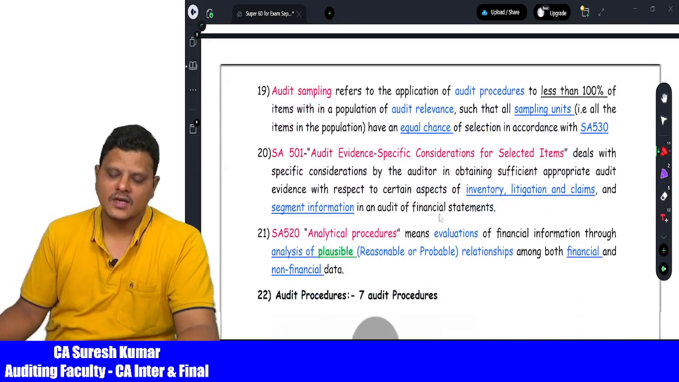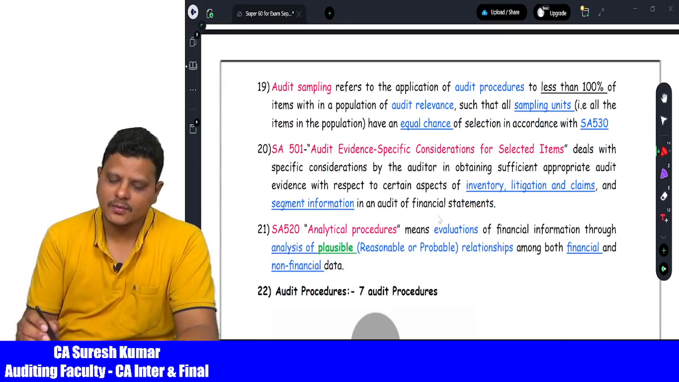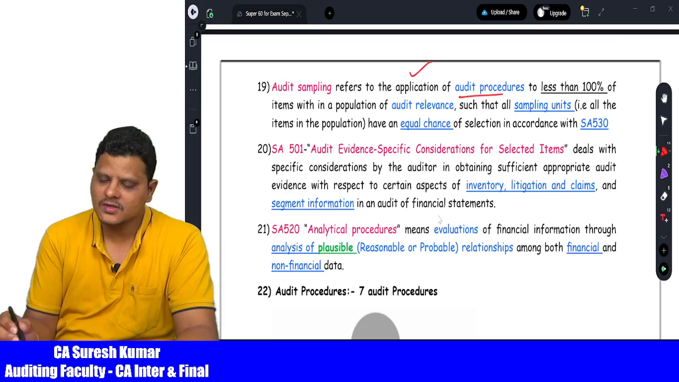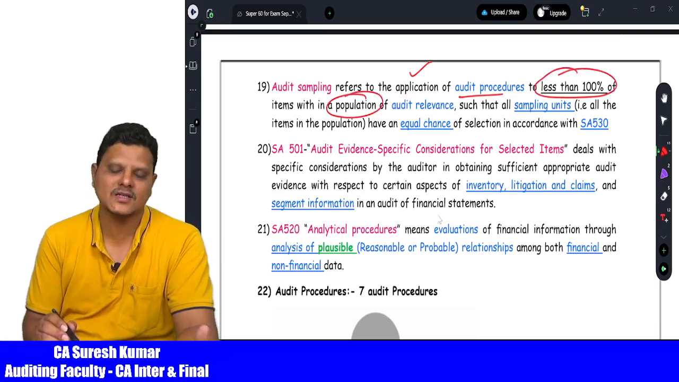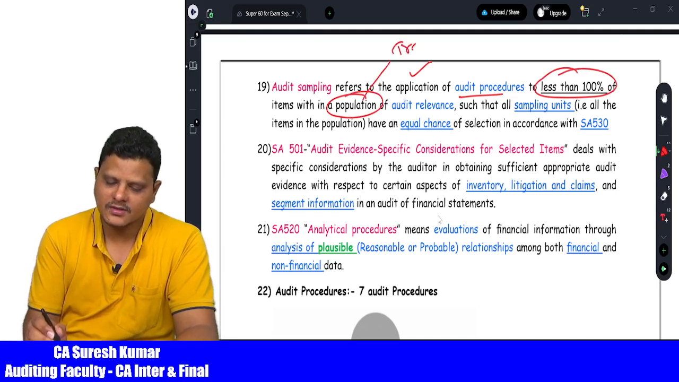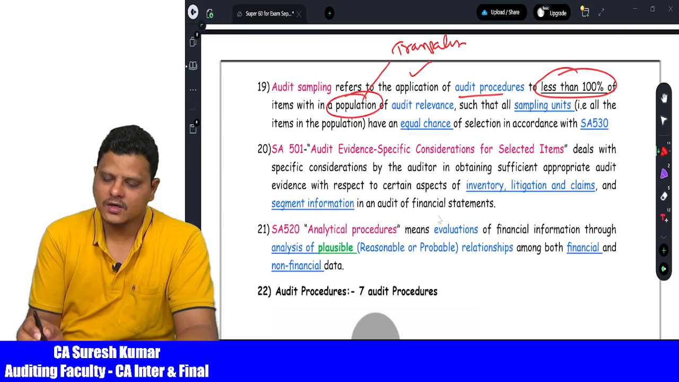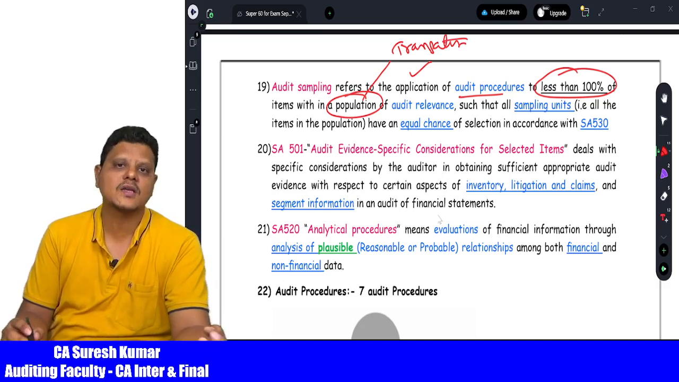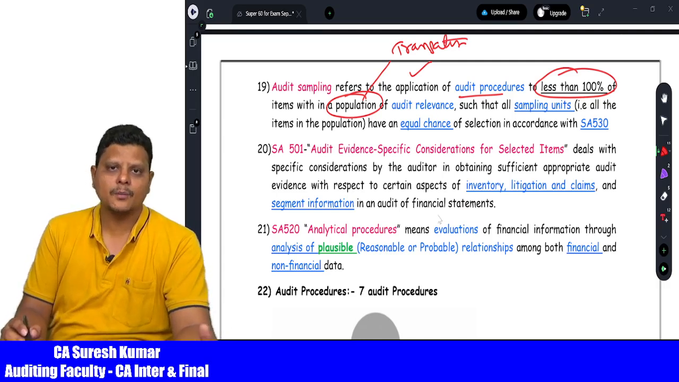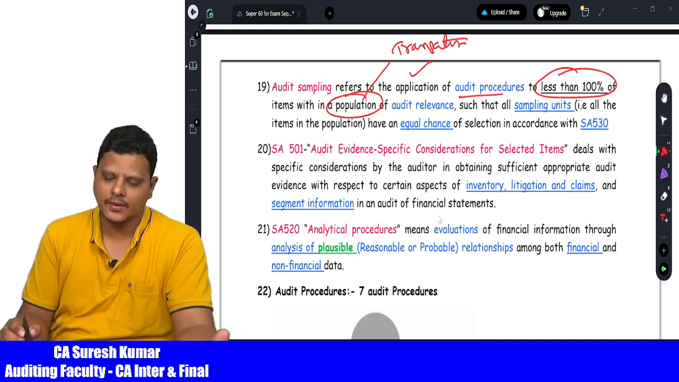Then comes to audit sampling. Audit sampling is nothing but application of the audit procedures to less than 100% of the population. Population means transactions. It is not possible for the auditor to examine 100% of transactions, hence the auditor is going to apply sampling. So 100% means complete audit, less than 100% means sampling audit.